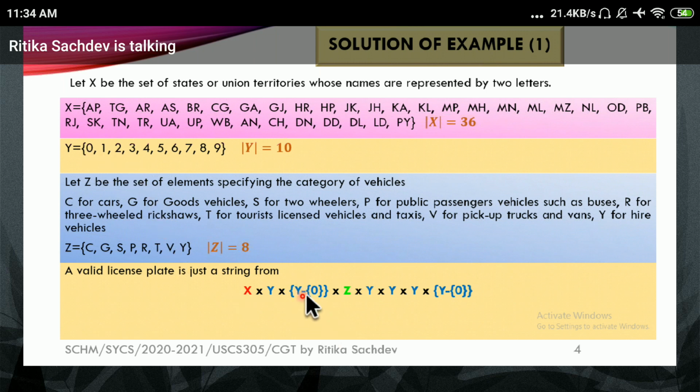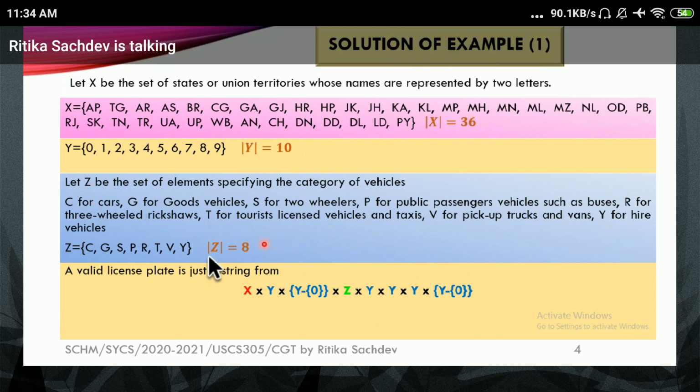So you can check at the second position, I am excluding 0 from this at one position. So that says that if in the first position you have 0, the second position you cannot have 0. So if Y has 10 elements, this combined is 10 square minus 1.